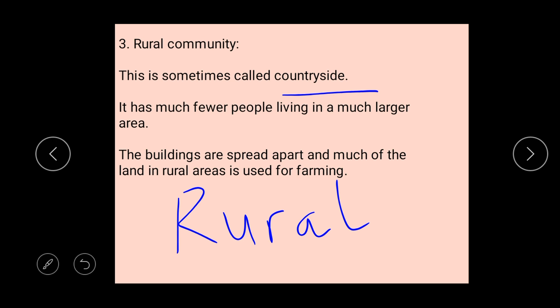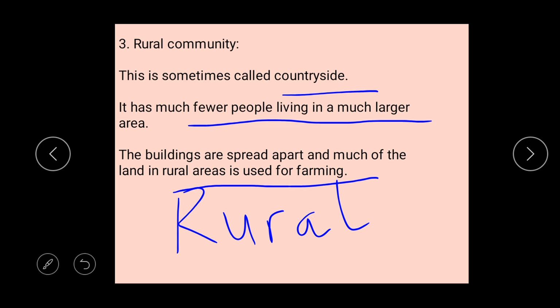In rural areas, they use more of the land for farming. They use more of the land for planting, for farming. Remember when we learned about farming, about soil, and we said we can use our soil for farming. So in a rural area, you can see more farming activities there. You have fewer people living in a very large area, just like the suburban.